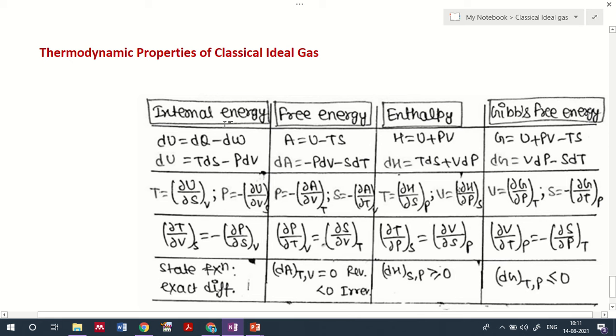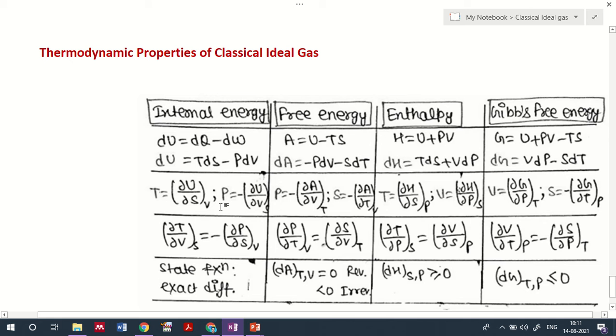These are the four thermodynamic potentials, and these four are representing the energy representation. Once you understand the energy of any system you can calculate the different thermodynamic parameters associated with it.